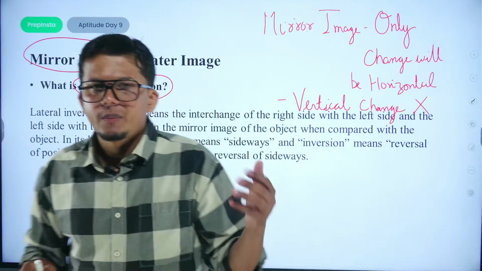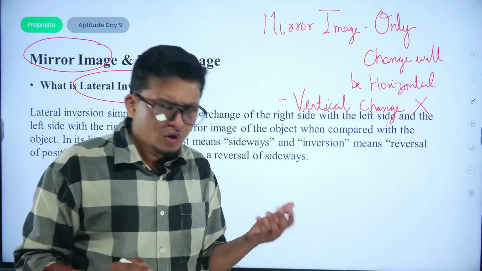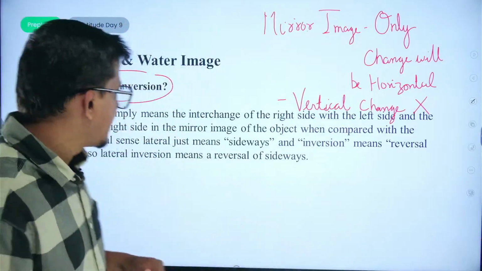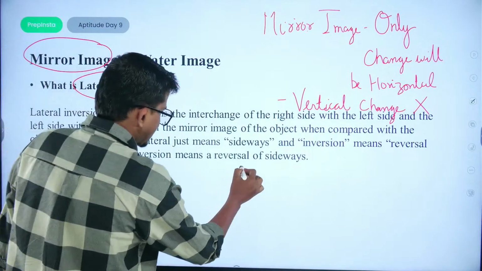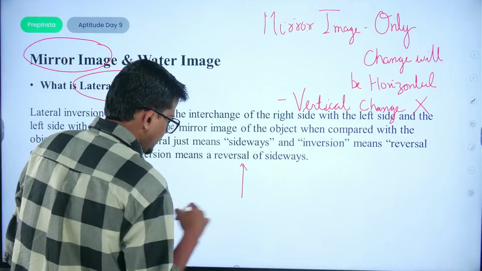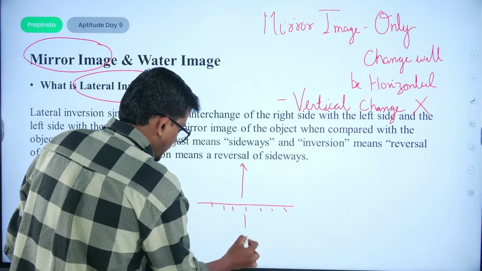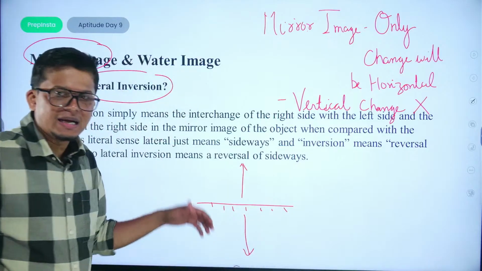But when we talk about the particular water image, in water image, the image would be upside down. Okay? What will happen in water image? Upside down. For example, if I put this particular arrow and if I figure out the particular water image, the inclination of the arrow would be downwards.